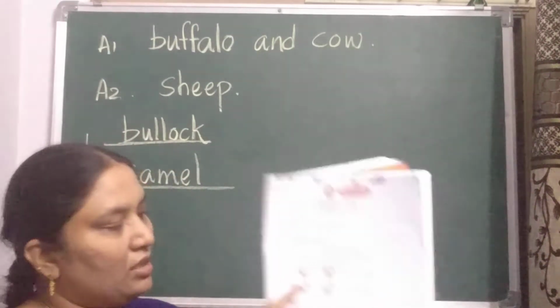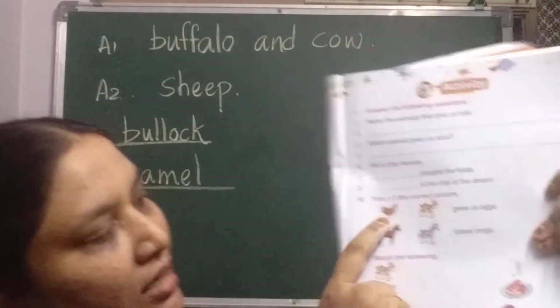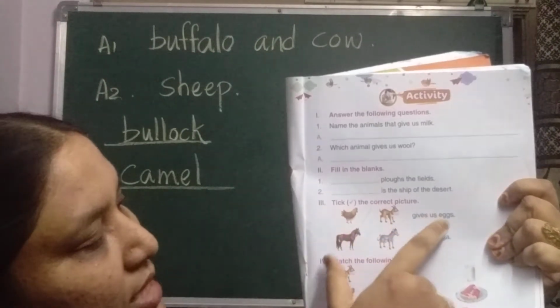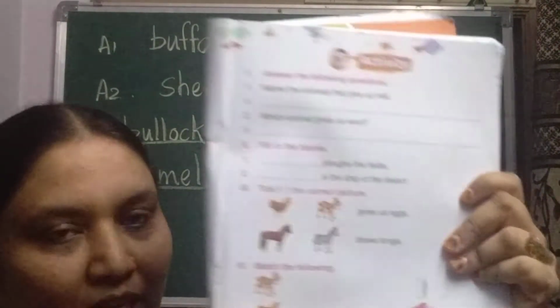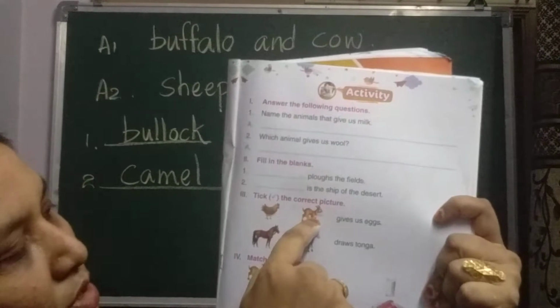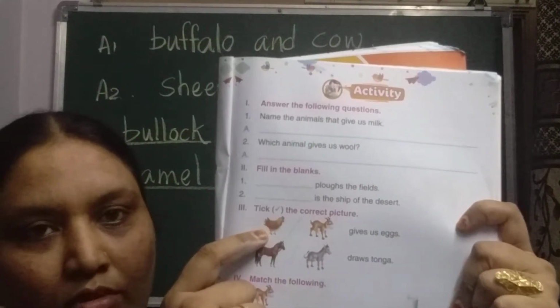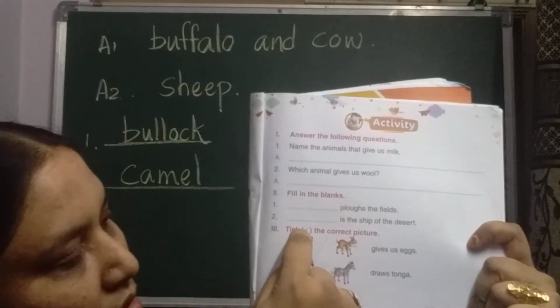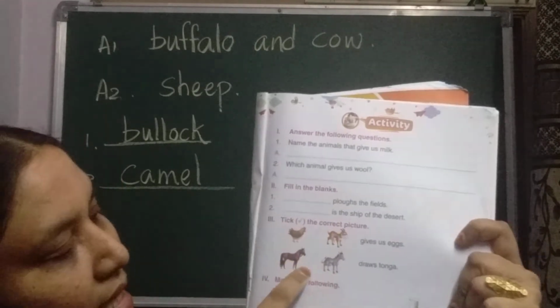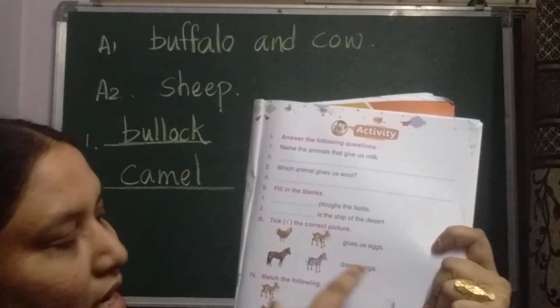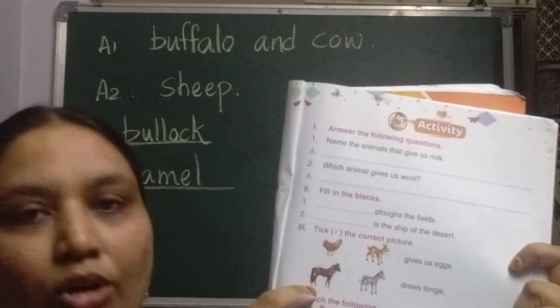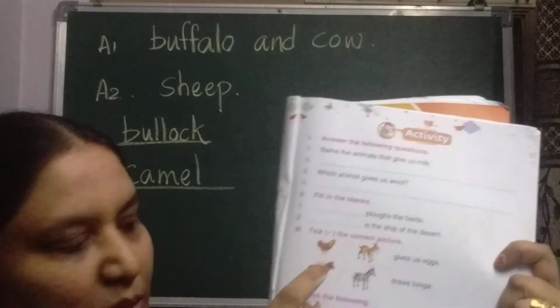Now take the correct picture. Here, hen and goat give us eggs. From where will we get the eggs? From the goat or from the hen? Hen. Yes, so take the hen. Next, draws tanga. Donkey or a horse? Horse. So you should take the horse picture.